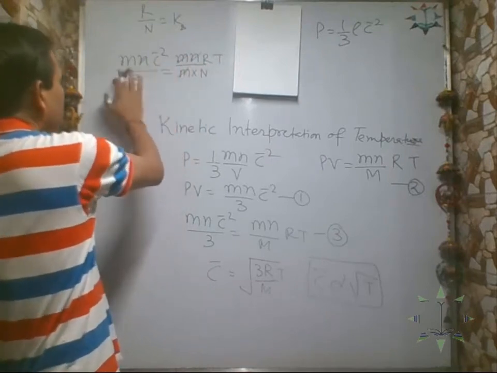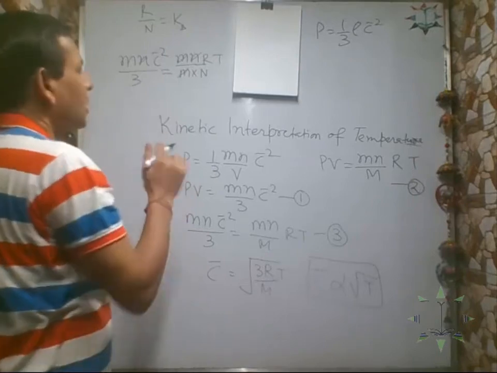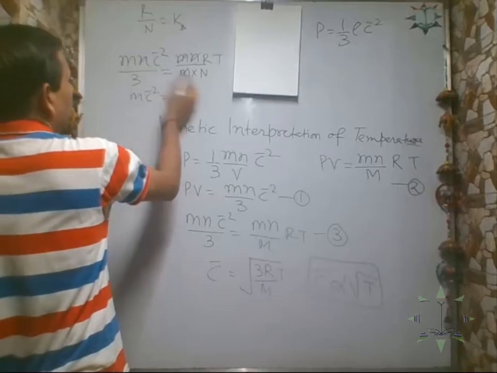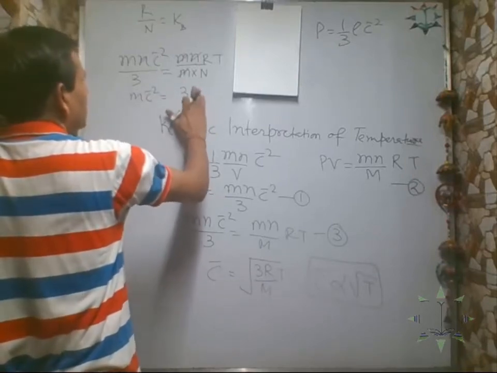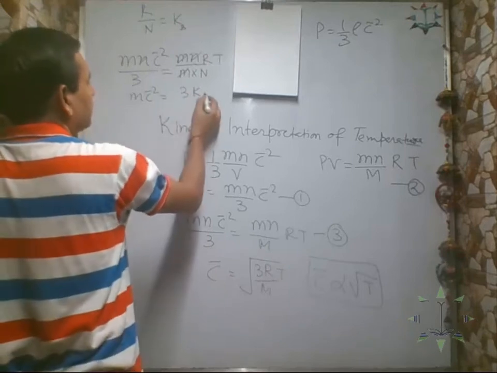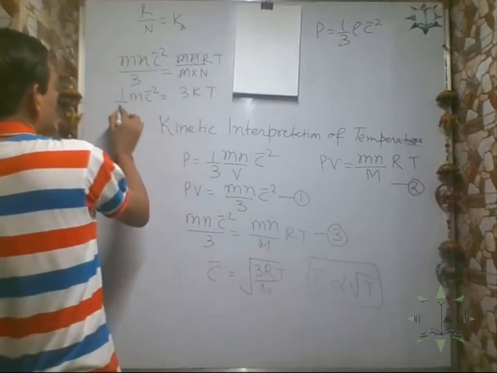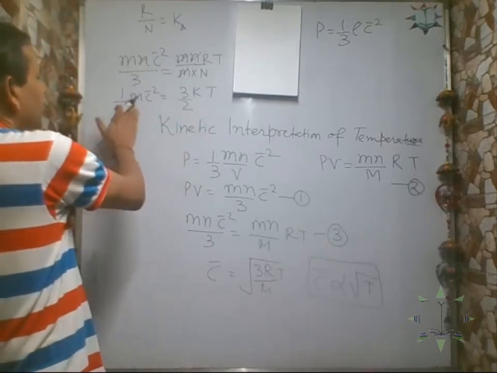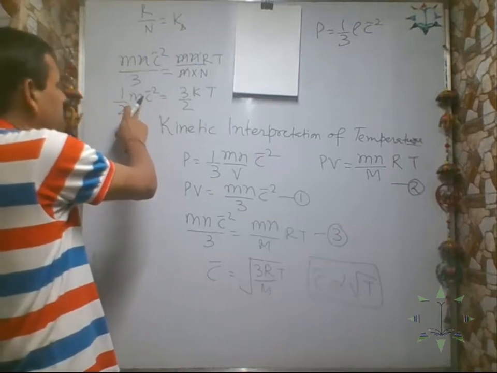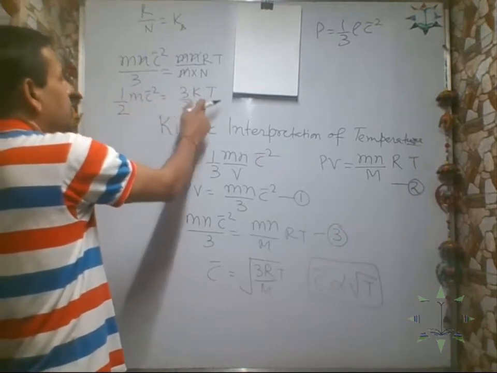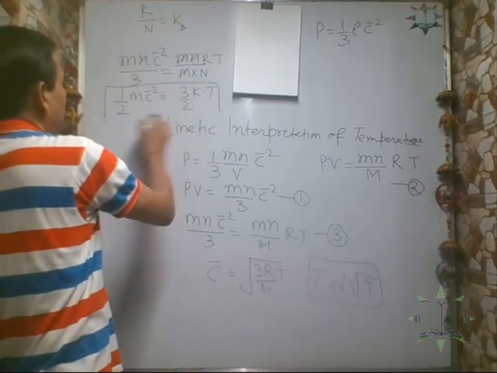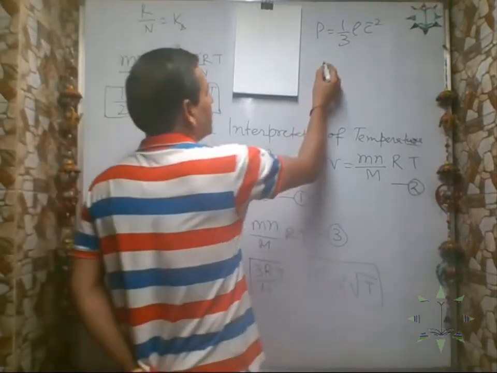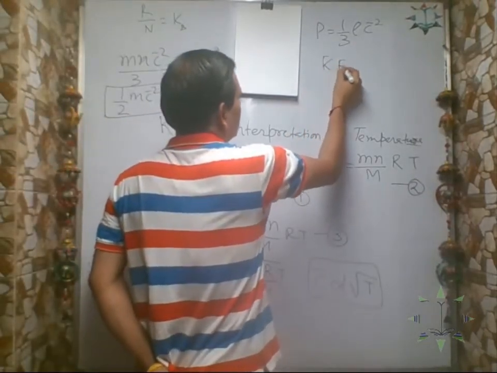This equation looks like kinetic energy, half mv square sort of thing. So let us take m C bar square here, and 3 R by N here. R by N is what? The Boltzmann constant into T. If we multiply both sides by 1 by 2, half m, the mass of each molecule of the gas, into C bar square is how much? 3 by 2 kT. This is called the mean kinetic energy of the gas molecule. So what is mean kinetic energy?